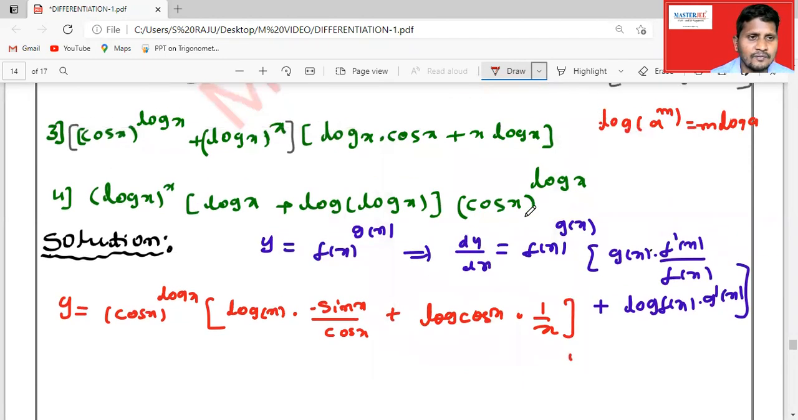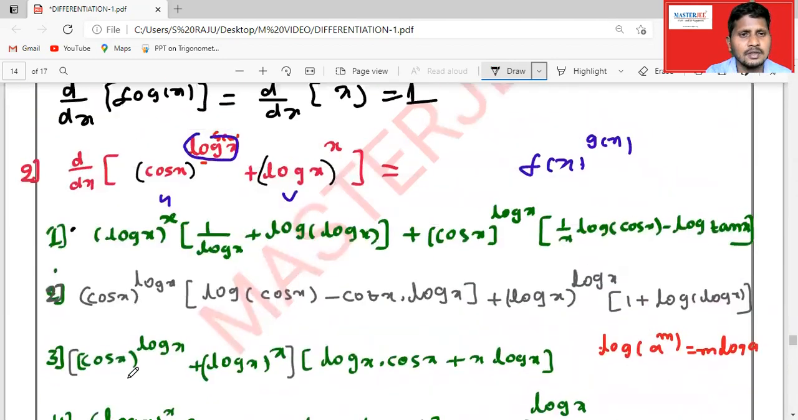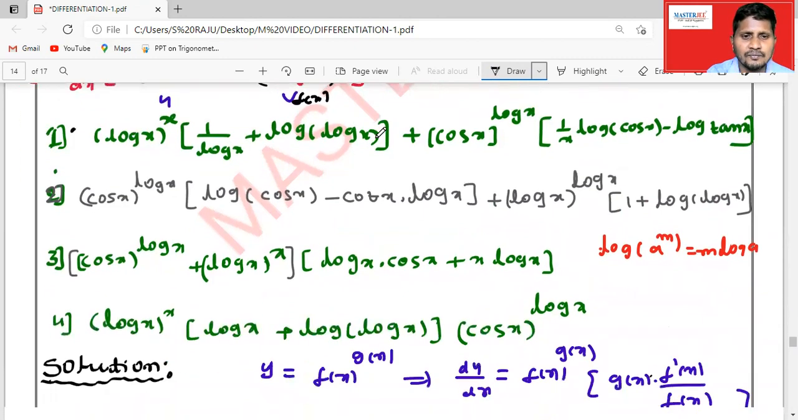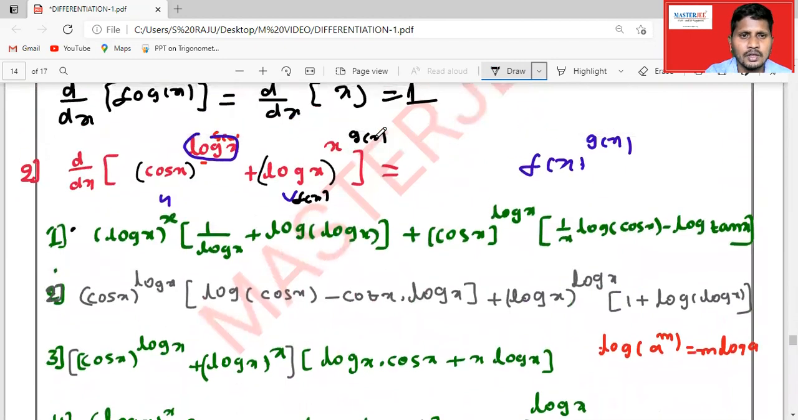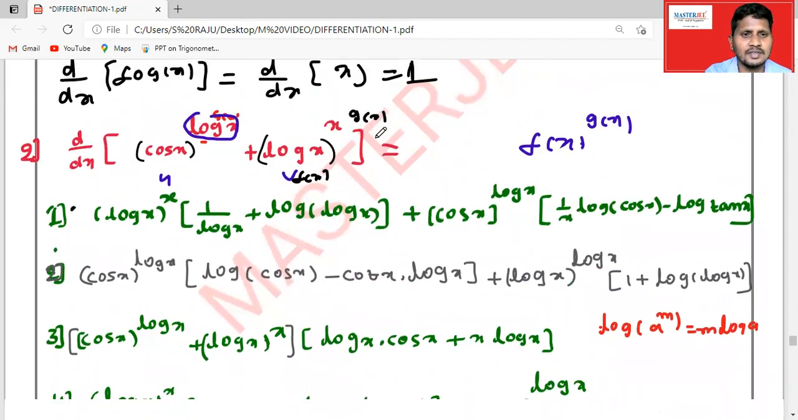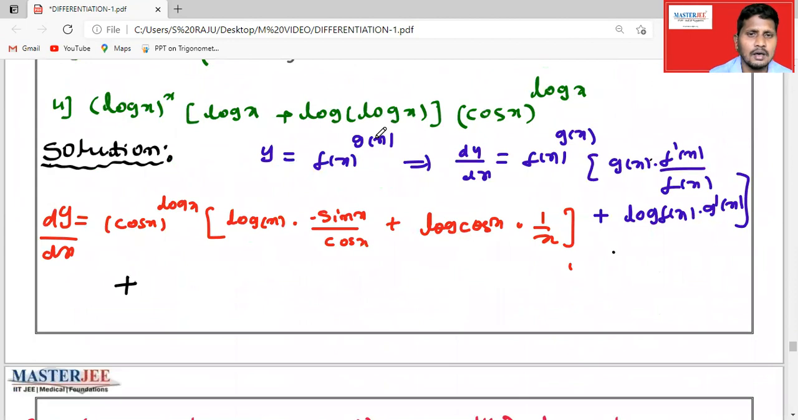Okay, this is the derivative of the first one, like left side is dy by dx, and plus what about the second one? So plus the second function, you can apply the same. Here it is, this is f x, the power is g of x, then apply the same formula. So g of x is x, f of x is log x. So finally the formula is log x to the power of x, then g of x, that is x.